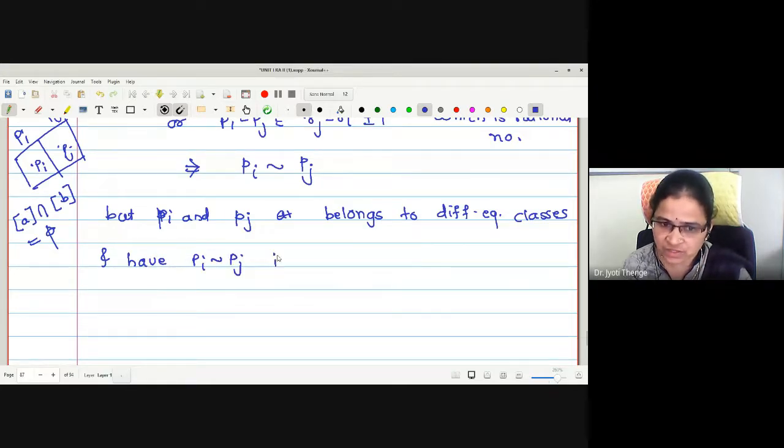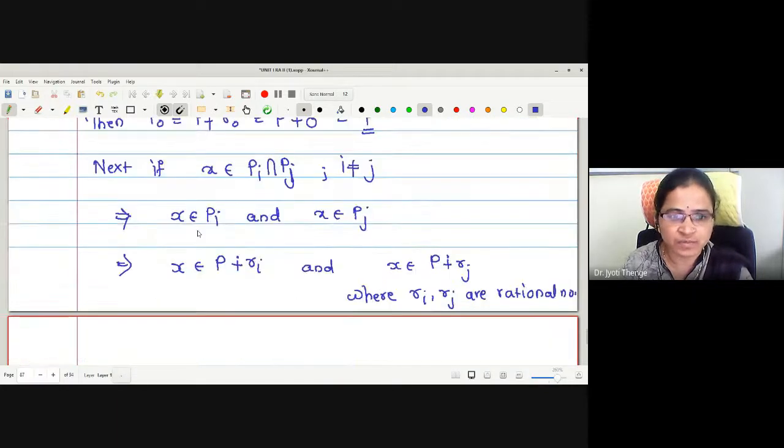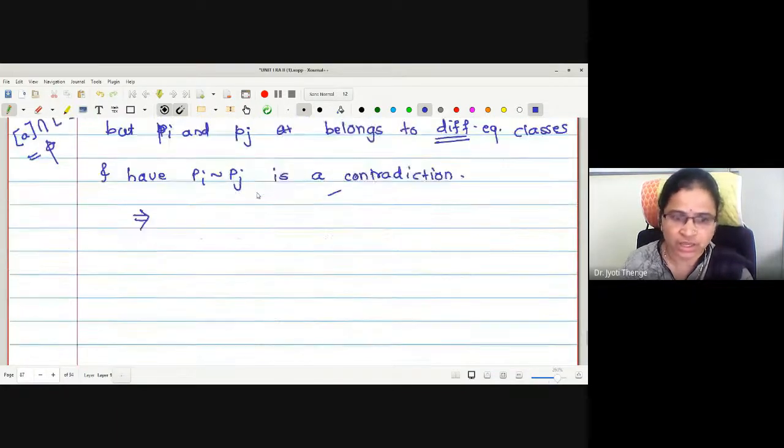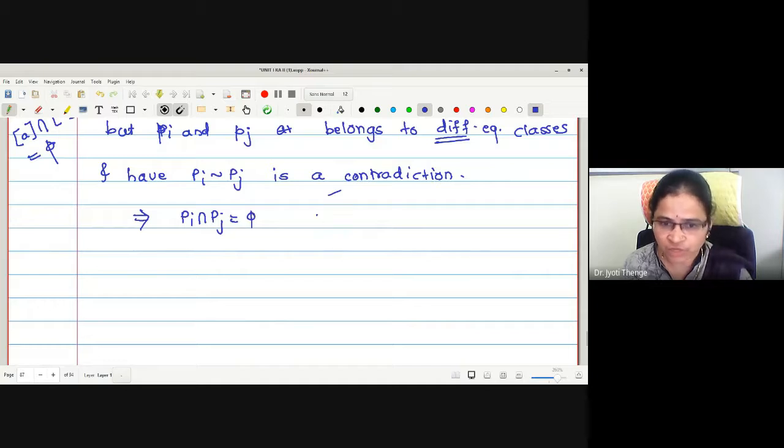Therefore, may I say this is a contradiction. This contradiction arises due to the assumption we have made that x is an element in the intersection. Okay, therefore may I write Pi intersection Pj is empty for i not equal to j, that is for different i and j.